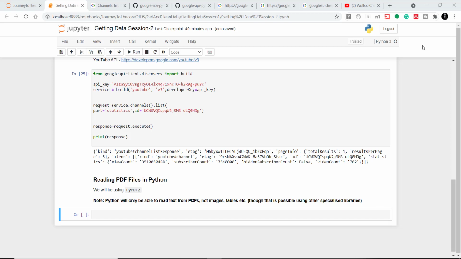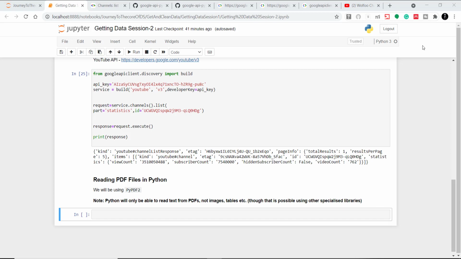So reading PDF files is not as straightforward as reading text or delimited files, since PDFs often contain images, tables, etc. Okay, so PDFs are mainly designed to be human readable, and thus we'll need special libraries to read them in Python or any other programming language. Luckily there are some really good libraries in Python.